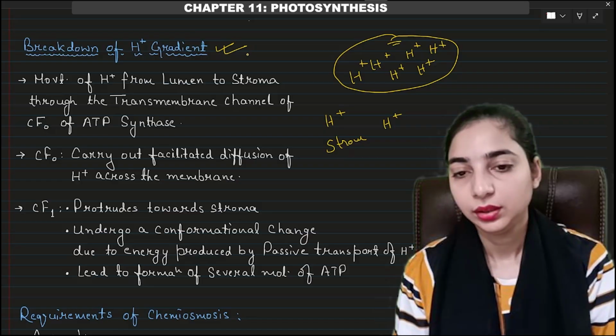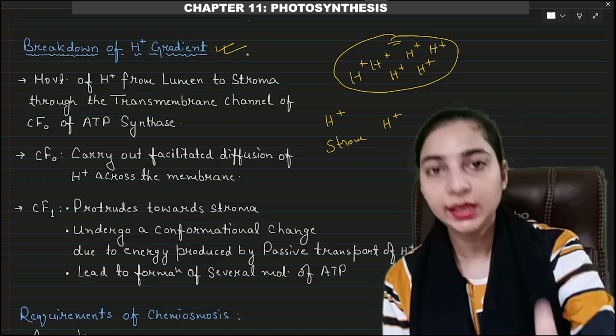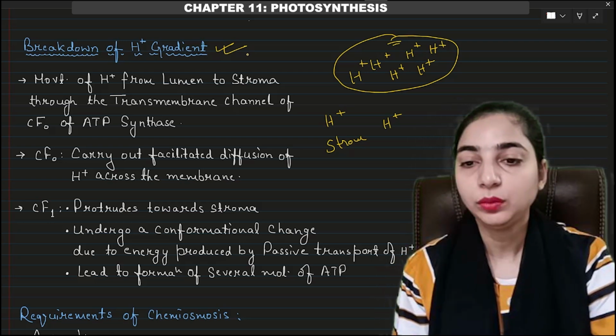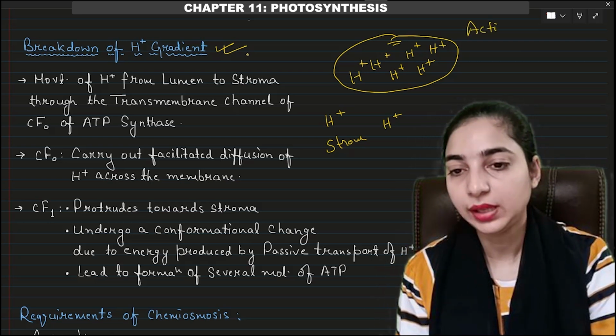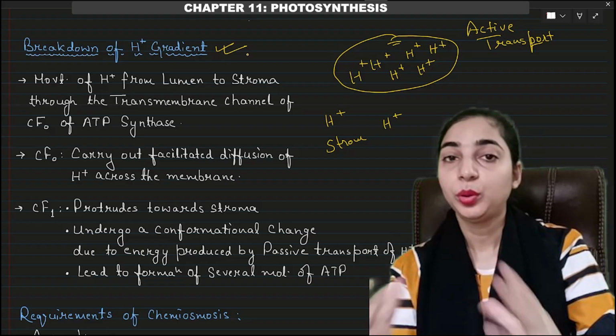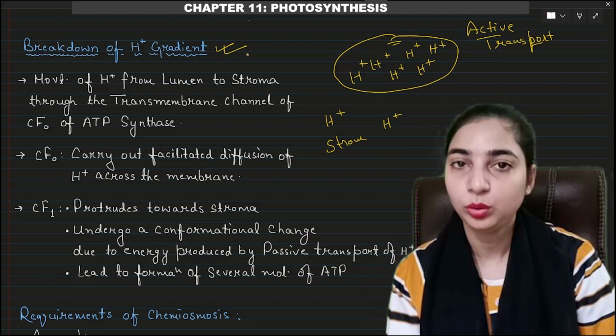Now one thing that you have to remember is that when the protons were entering into the lumen to develop the proton gradient, that was active transport of the protons. Now the protons will try to get back, to move out of the membrane towards the stroma.